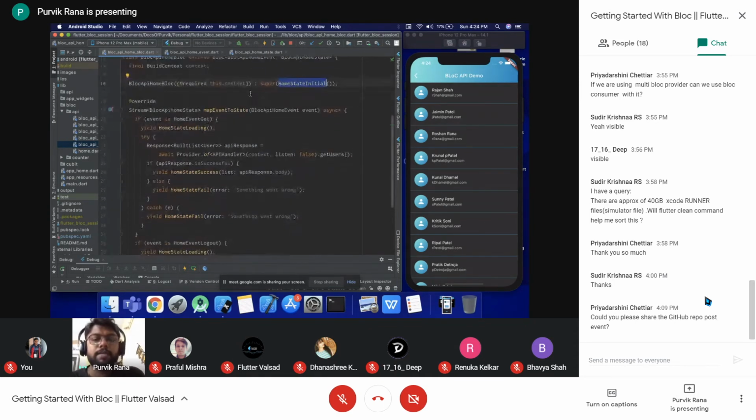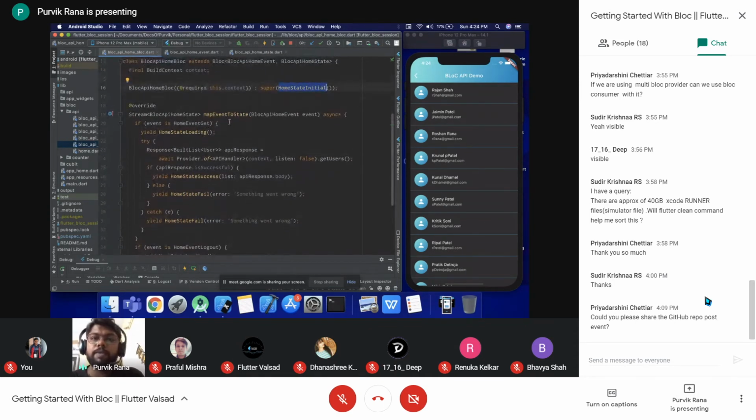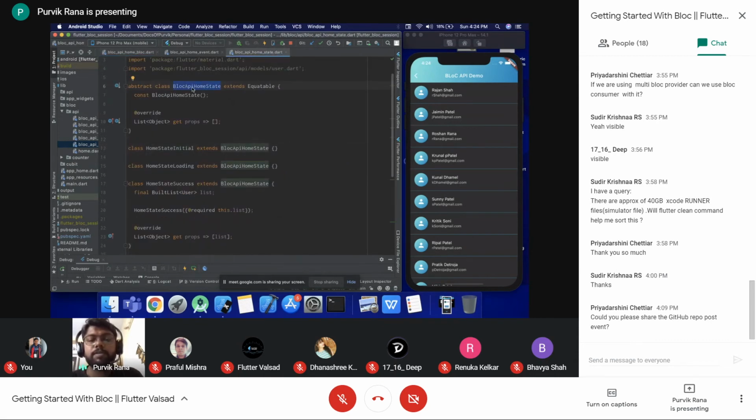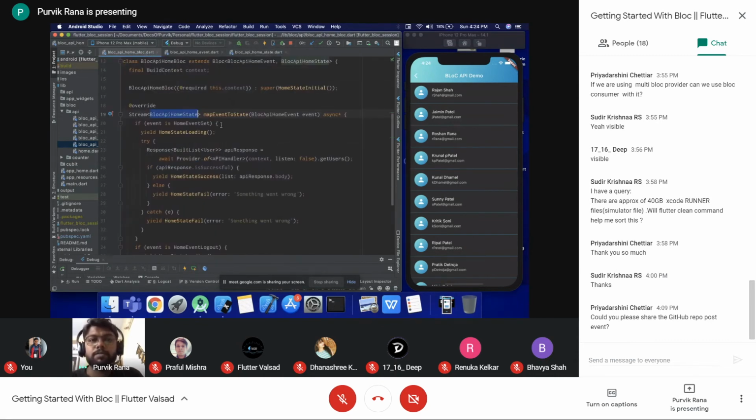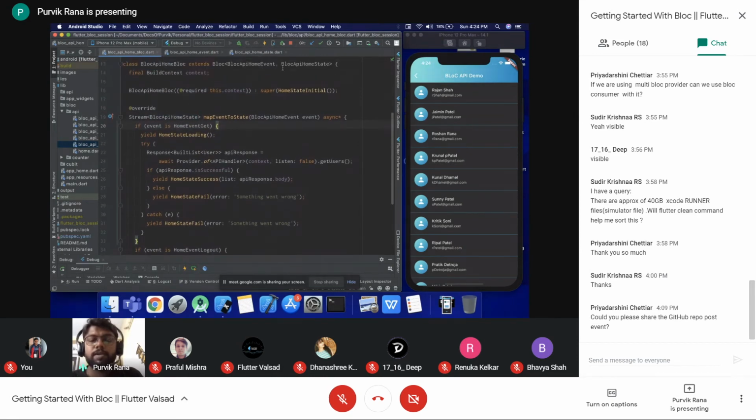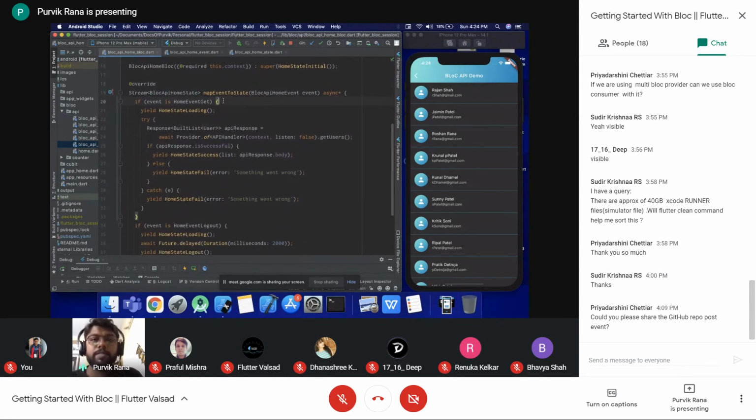And next, inside the block we will have the map event to state, which will be receiving the event. The event is any other class of this abstract class, and this method will be emitting the different states. So it may have any representation of this abstract class. That's why we have the block API home state, which is our abstract class over here. So this method is there for receiving the event and emitting the states.